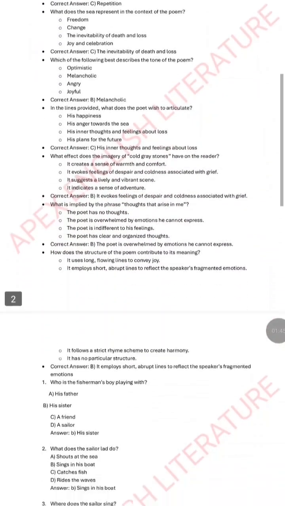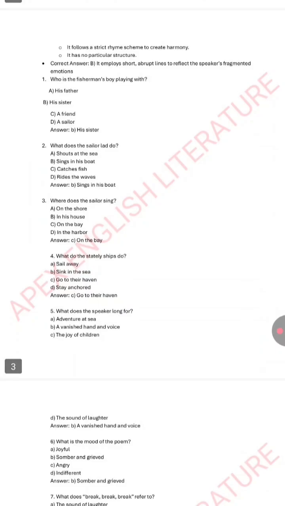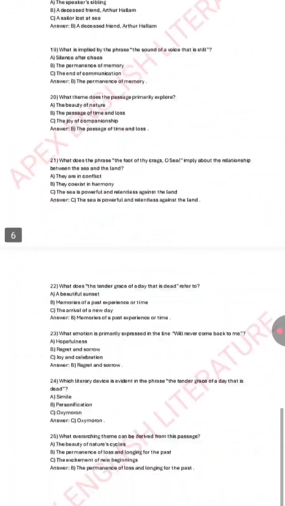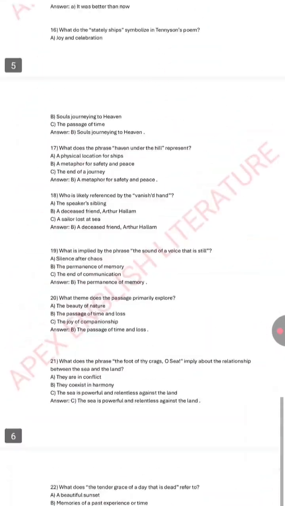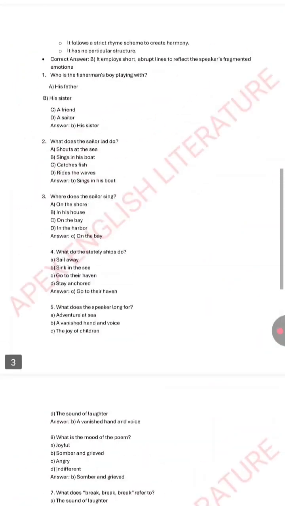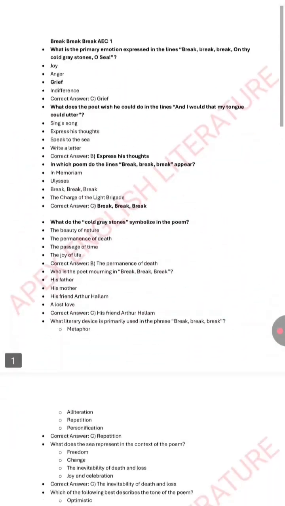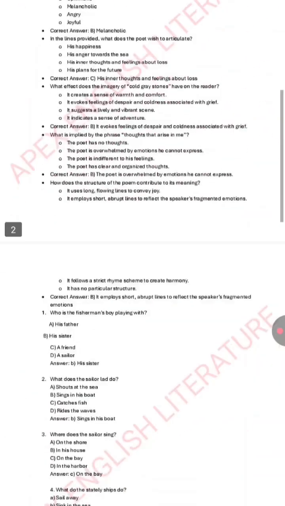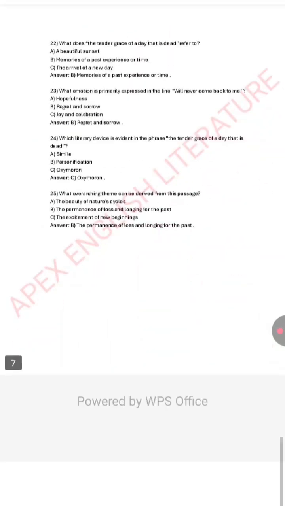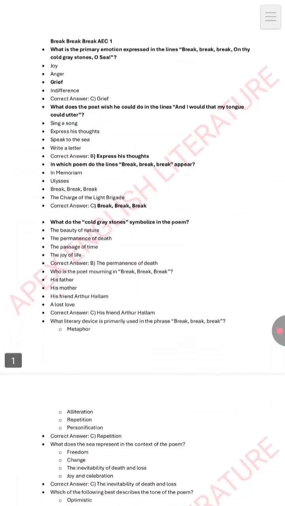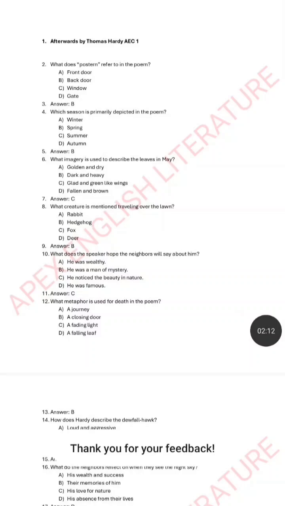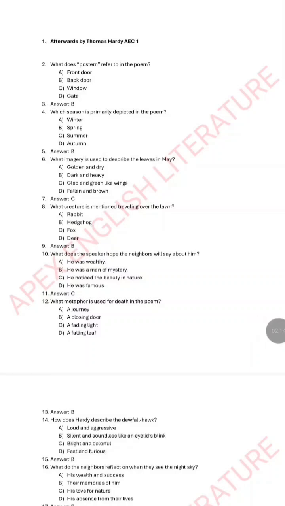We have provided you the MCQs along with the answers in our group. You can check it based on the line by line analysis of the whole poem. It will be an MCQ paper, so you have to practice MCQs as much as you can. This is Break by Alfred Lord Tennyson. Then you have Afterwards by Thomas Hardy.